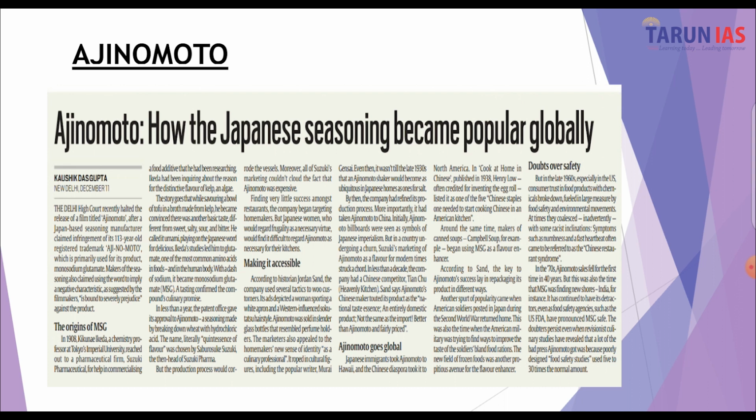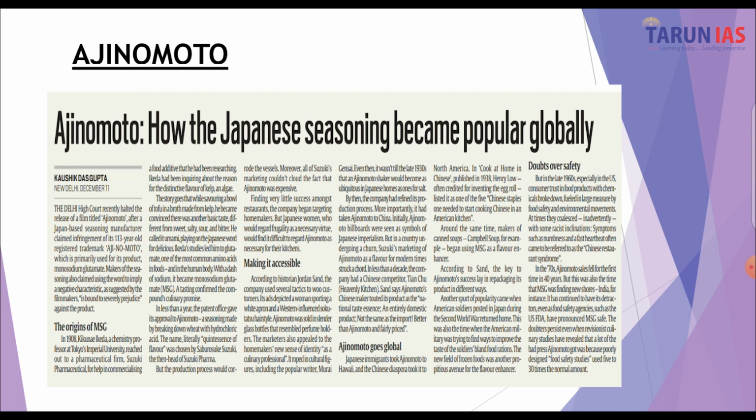See, in 1908, Kikunae Ikeda was a chemistry professor at a university in Japan. He reached out to a pharmaceutical firm, and this pharmaceutical firm helped commercialize the food additive that he had been researching. So now what happened? He was trying to figure out the reason for the distinctive flavor of kelp, which is an algae, and he was doing research on this. And this company by the name Suzuki Pharmaceutical basically helped the professor commercialize a food additive.